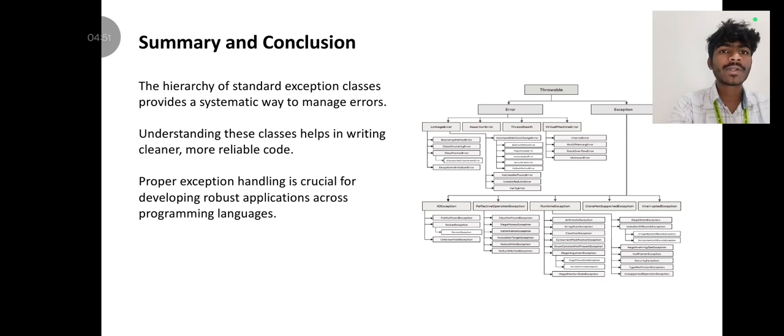Summary and conclusion. The hierarchy of standard exception classes provides a systematic way to manage errors. Understanding these classes helps in writing clearer, more reliable code. Proper exception handling is crucial for developing robust applications across programming languages.